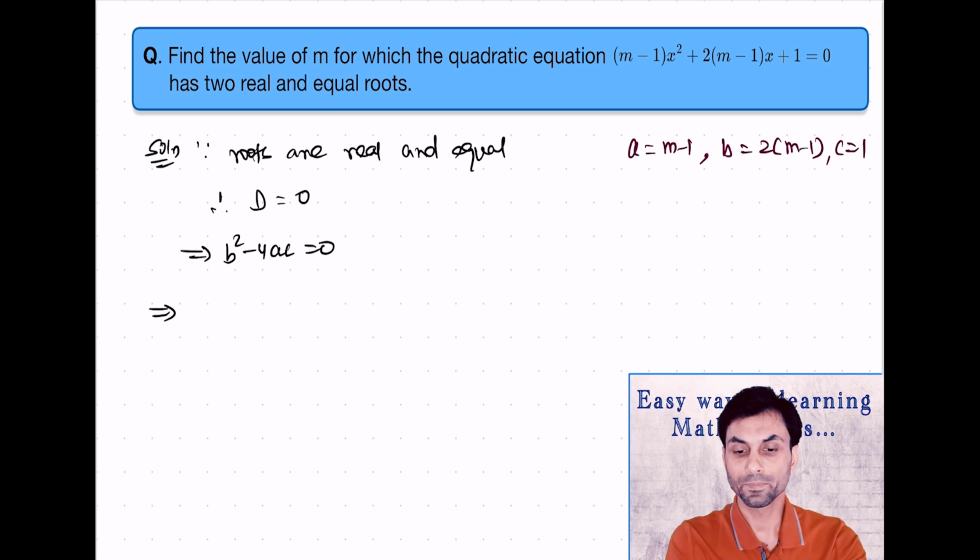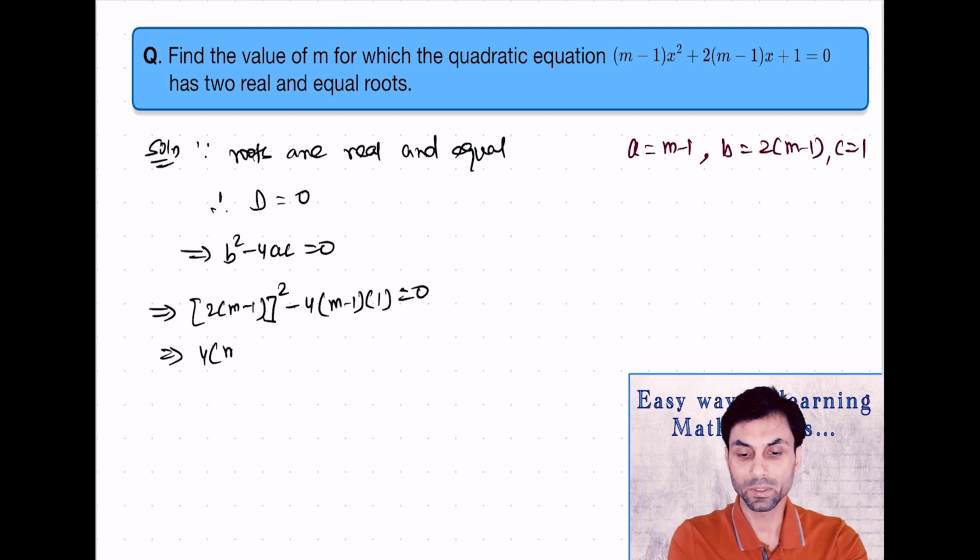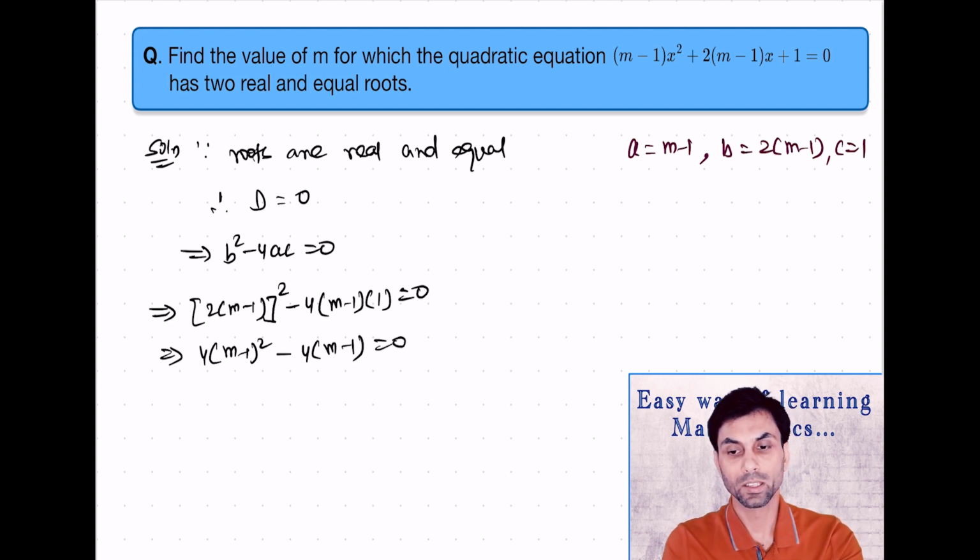On substituting these values, we'll get (2 into (m minus 1)) whole square minus 4 into (m minus 1) into 1 equals 0, which will be 4 times (m minus 1) square minus 4 into (m minus 1) equals 0.